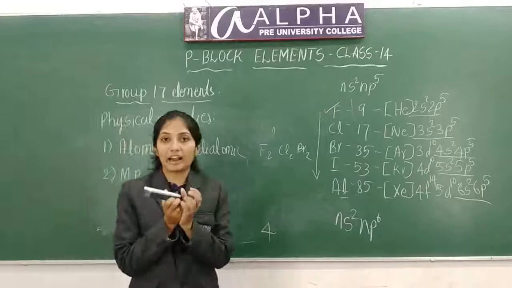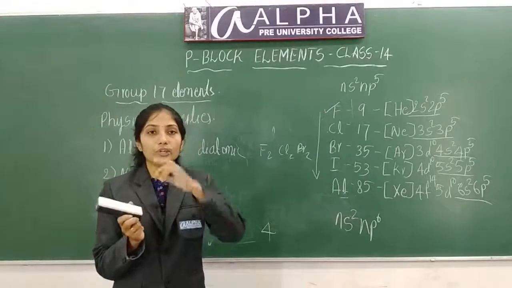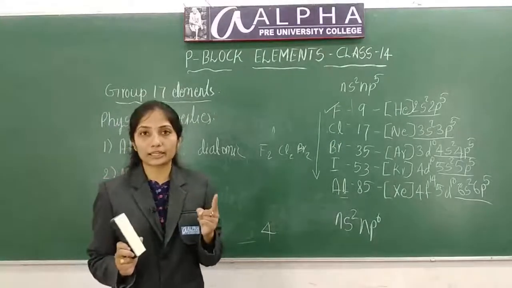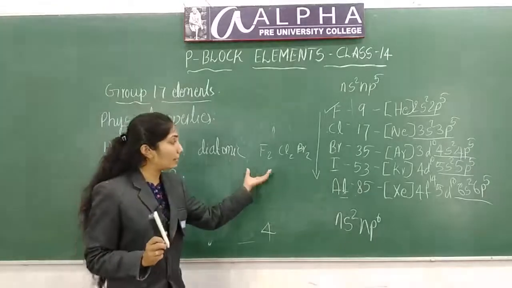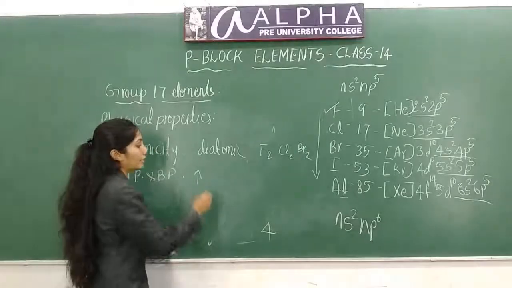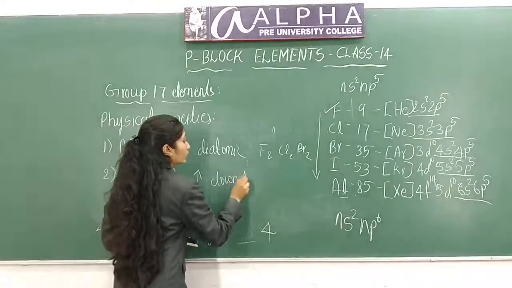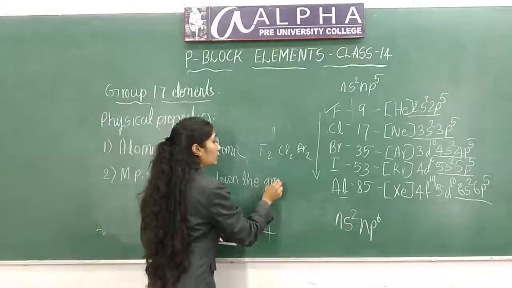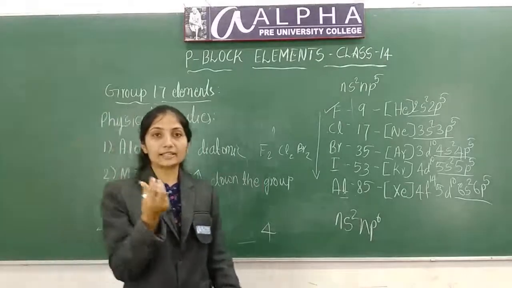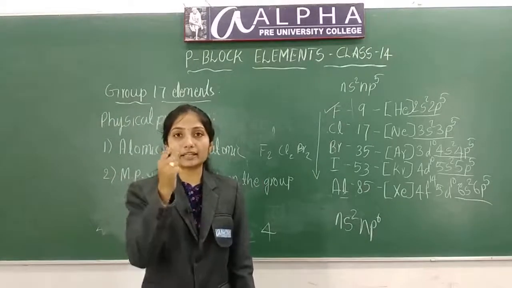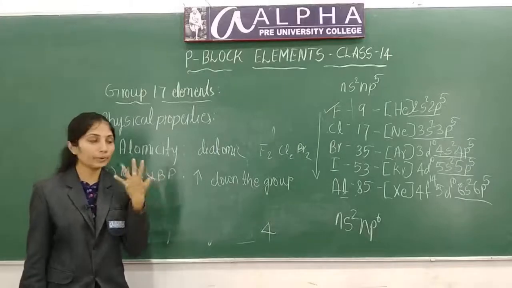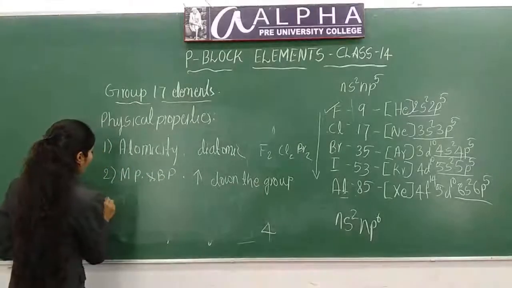They are held together by van der Waals force of attraction. As the molecular weight increases, van der Waals force of attraction also increases. So melting or boiling point increases down the group. Melting and boiling point increase down the group because of increase in their molecular weight. As the molecular weight increases, van der Waals force of attraction increases. So melting and boiling point also increase. Next is non-metallic character.